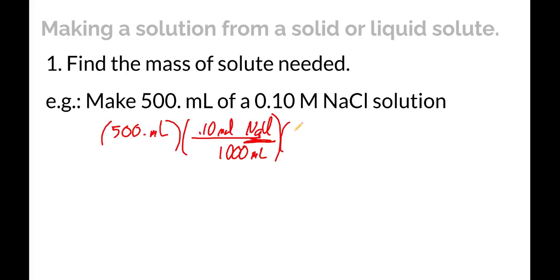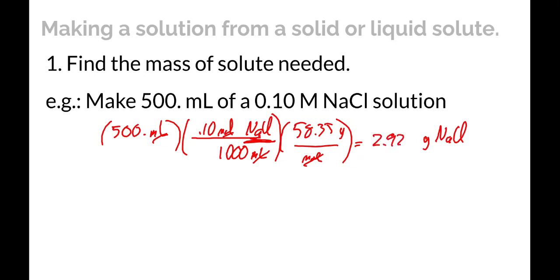And then the molar mass of NaCl is 58.35 grams per mole. So moles are going to cancel, milliliters are going to cancel, and this is going to give me grams of NaCl, which is what I want. And when I calculate this out, it's 2.92 grams of NaCl. So that's the first thing that you need to do.